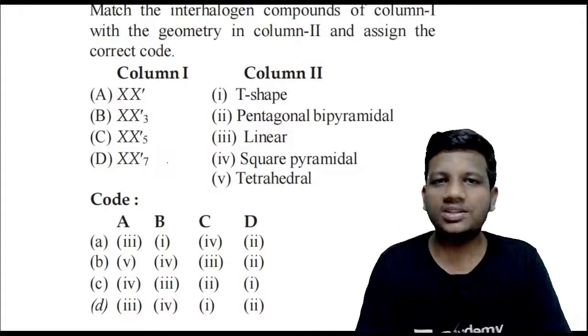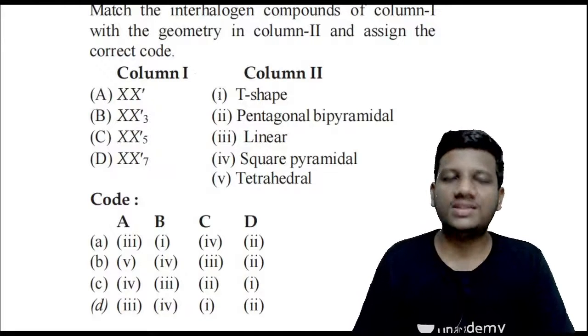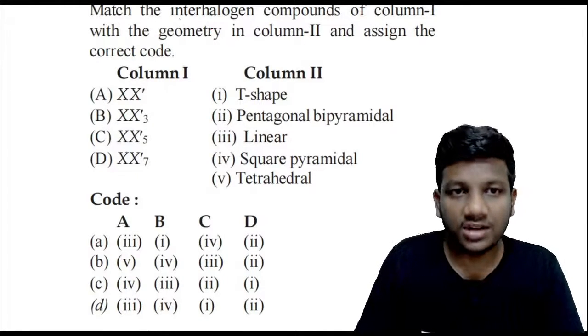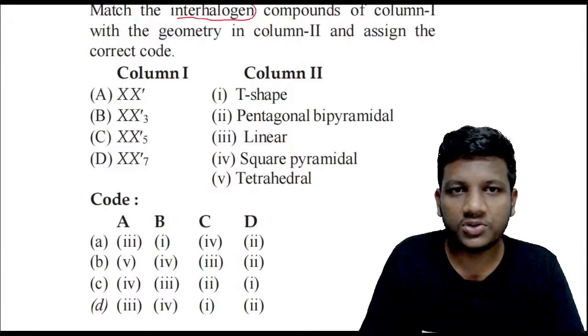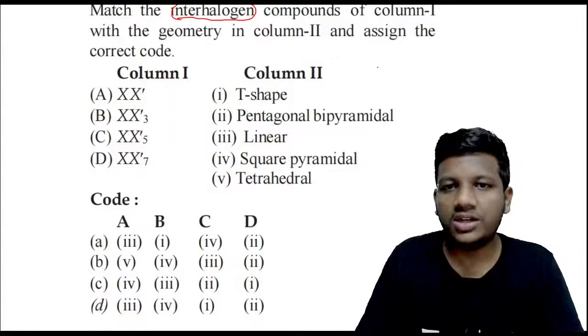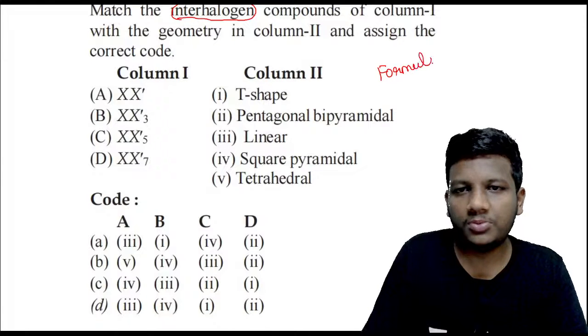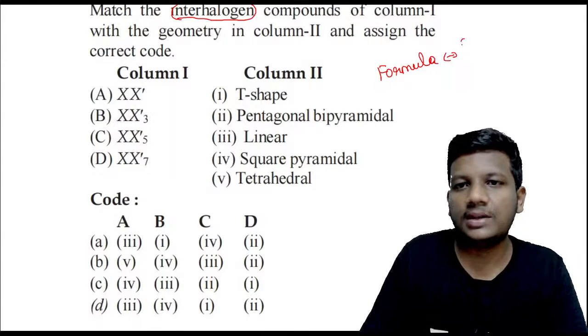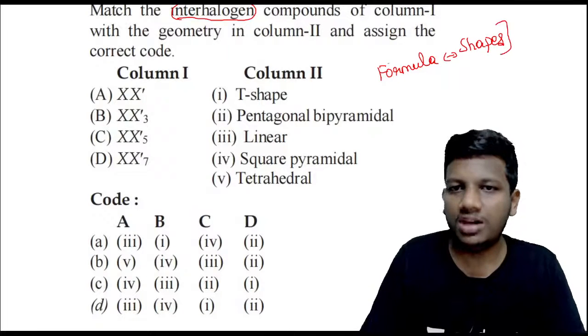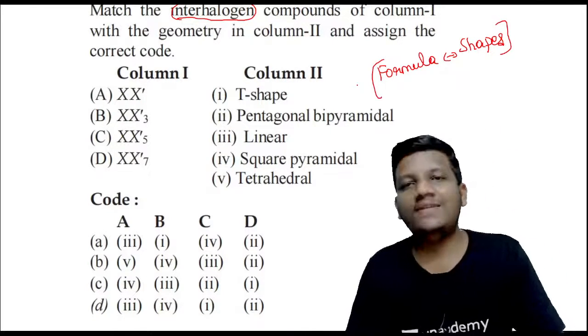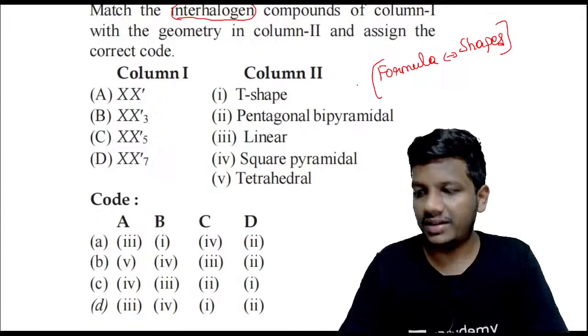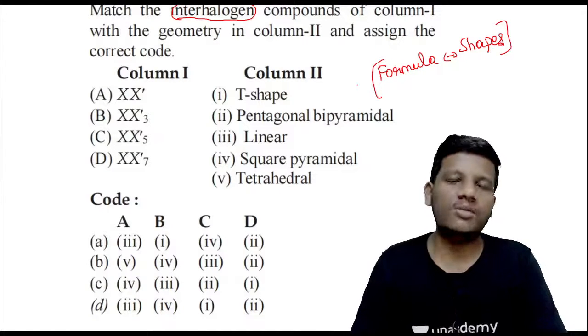Guys, can you proceed to answering this question? What does this question tell you? Note down. This will give you the interhalogen compounds. You have to find out the molecular formula, and you have to correlate this molecular formula with the shapes. Okay, note down, which is very important. If you are strong in the chemical bonding chapter, you can straight away answer it guys. Great going, super. Come on.